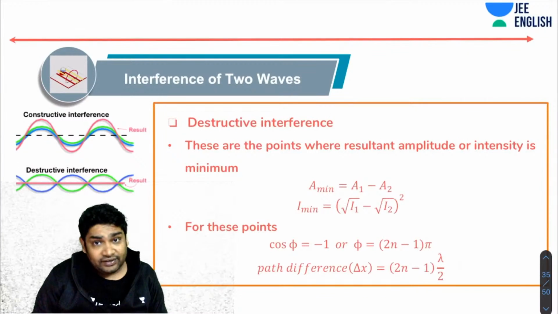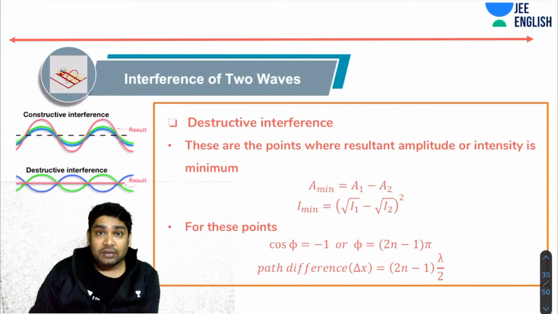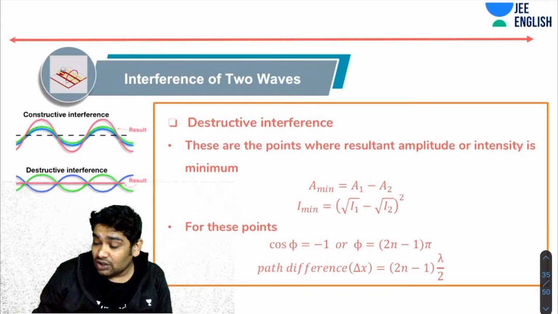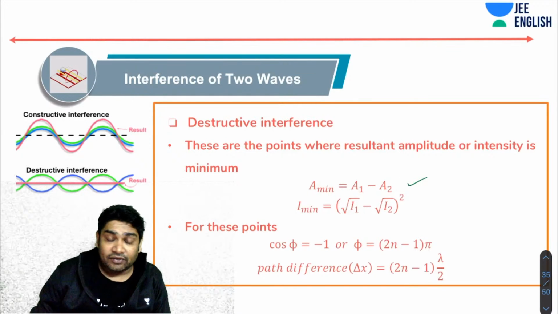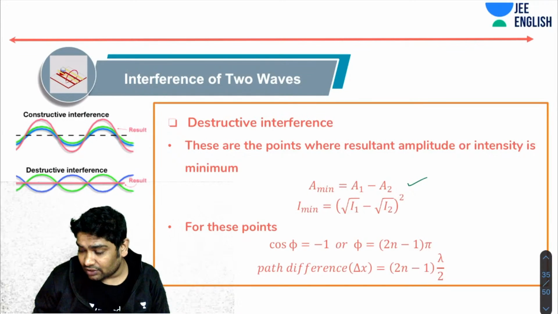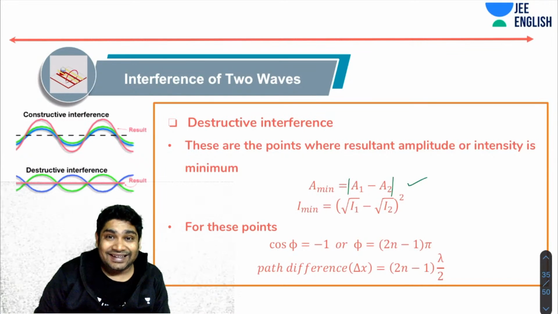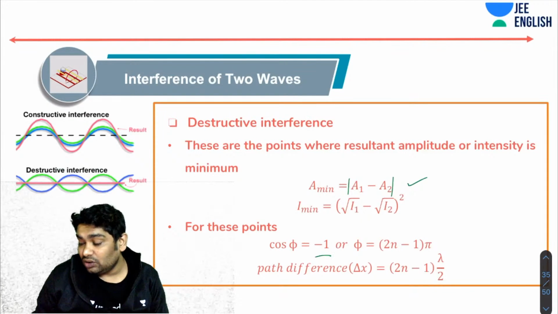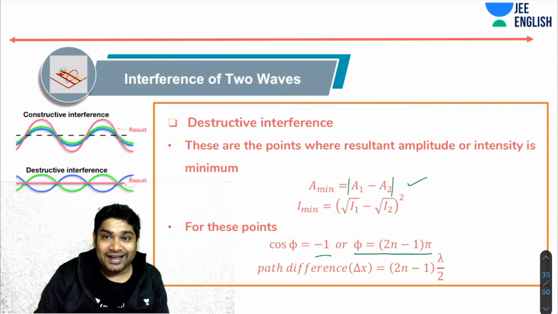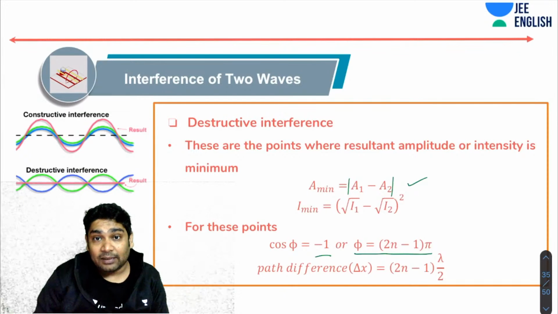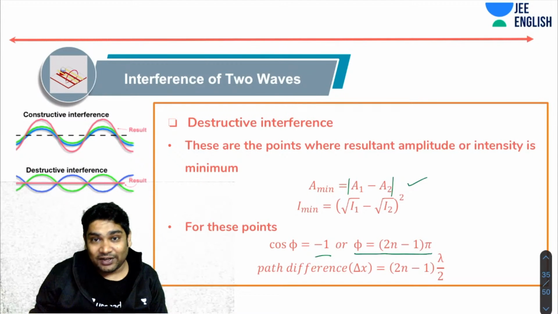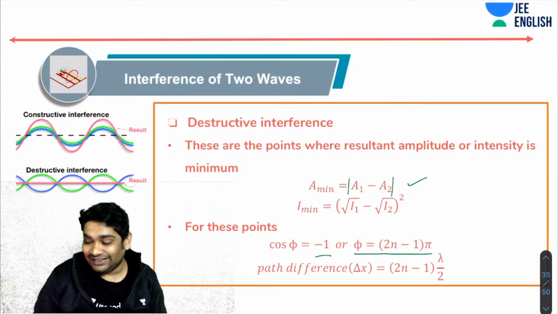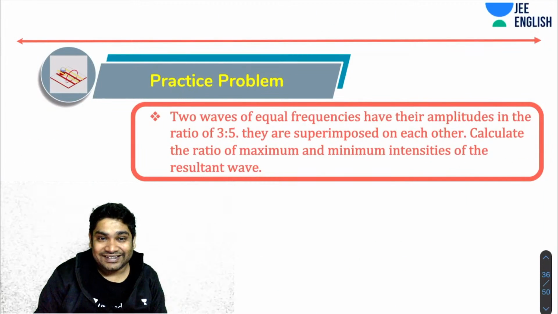Similarly, you have destructive interference. That is when the two waves meet completely out of phase with each other. Now the amplitude would be minimum and it would be a1 minus a2, or mod of a1 minus a2, let's say. And the intensity will also be minimum. For such points, again, cos phi has to be minus 1. So phi would be an odd multiple of pi, and hence the path difference would be an odd multiple of lambda by 2. Again, this is a revision, so I'm quickly going over this. I hope you had studied this once, and I'm just quickly talking about this, not explaining it too much here.